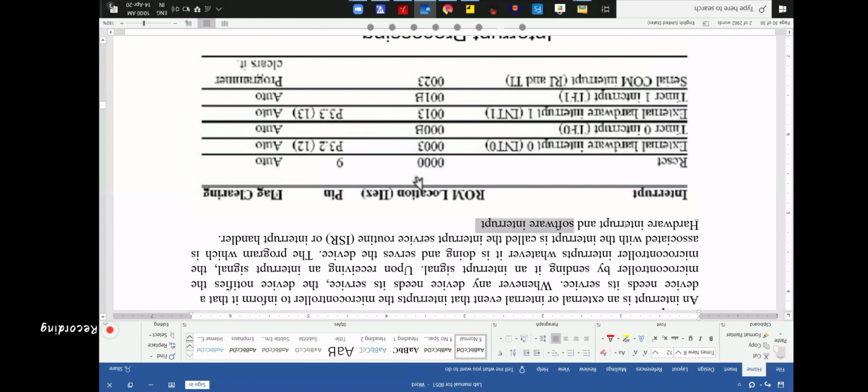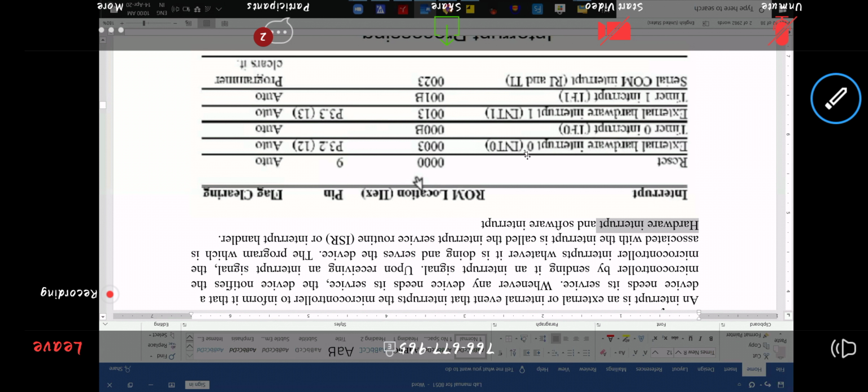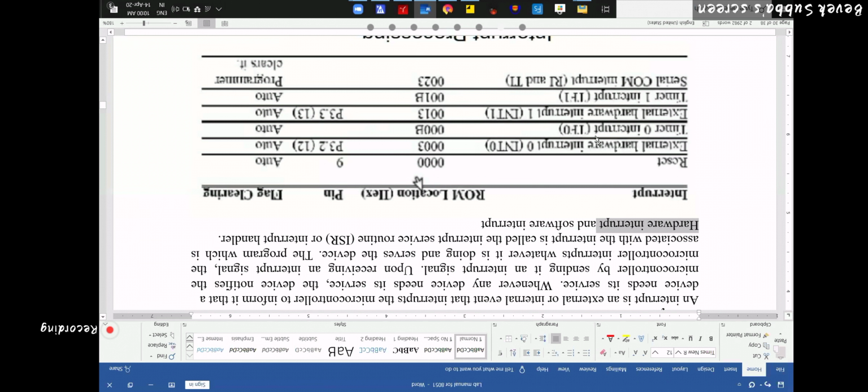But for hardware control, there should be a change in the signal provided to a particular pin. For example, take this one, the external hardware interrupt, pin 3.2 of the 8051. If you change the signal, if you give a high to low pulse, this is INT bar actually, an active low pin.